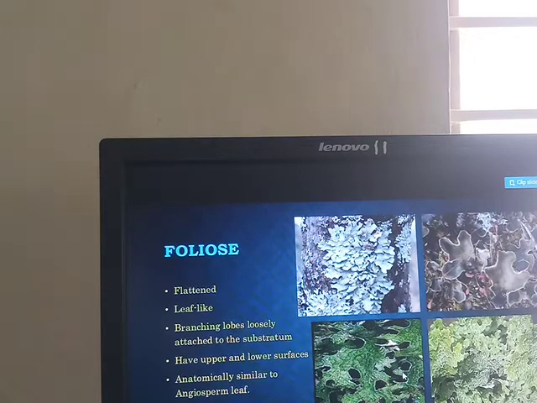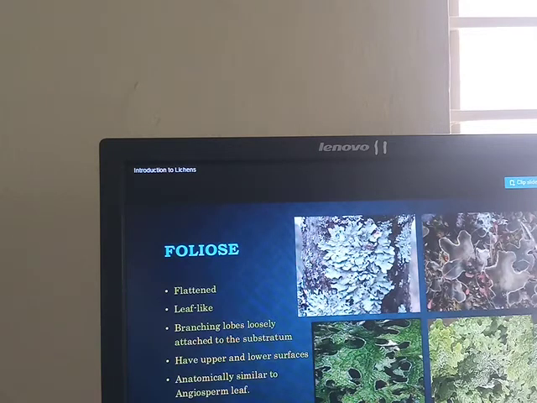Angiosperm means what? Those plants that produce flowers are called angiospermic plants. What do angiospermic leaves look like? Leaf-like structures are seen. Look here, it is also present on the surface of the trunk of the tree and on bare rocks, but it is loosely attached to the substratum and the lower surface and upper surface are easily identified. It has a leaf-like, flattened structure.